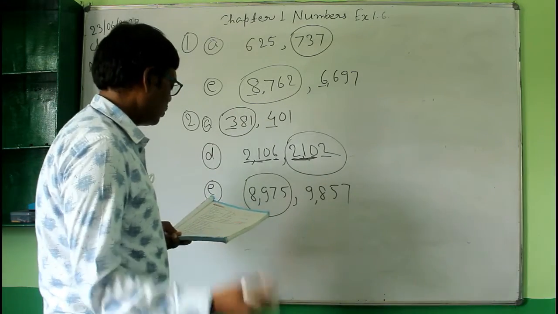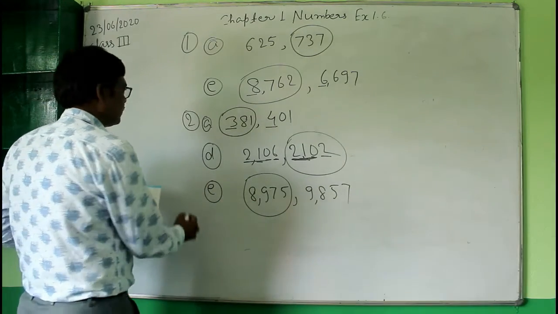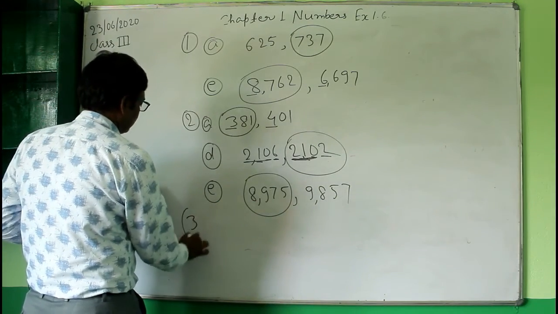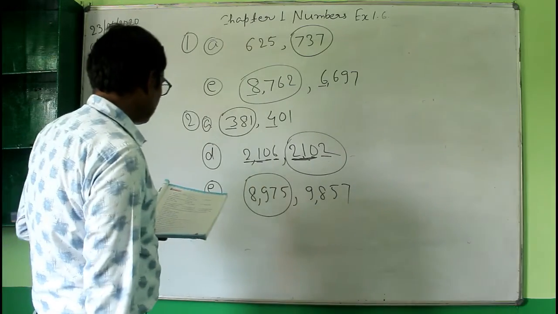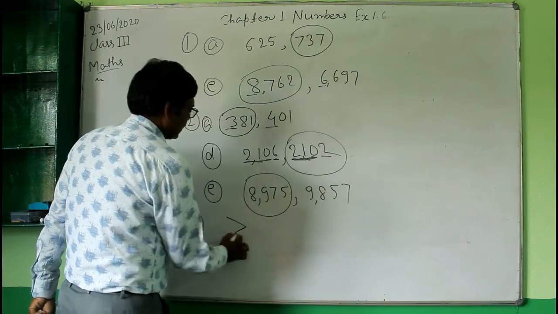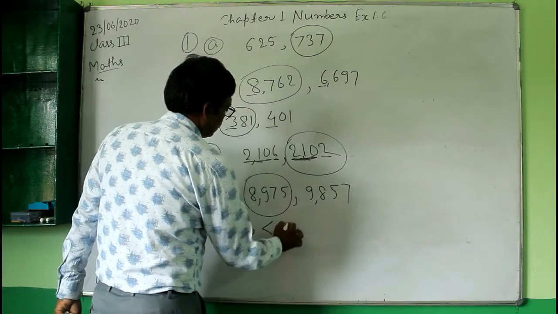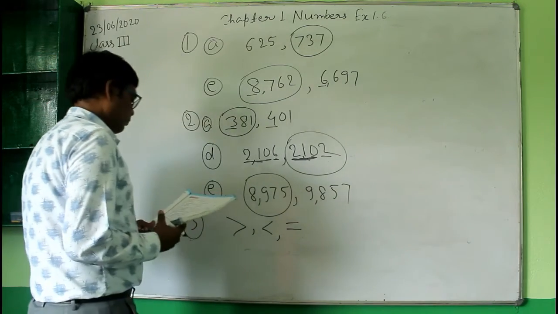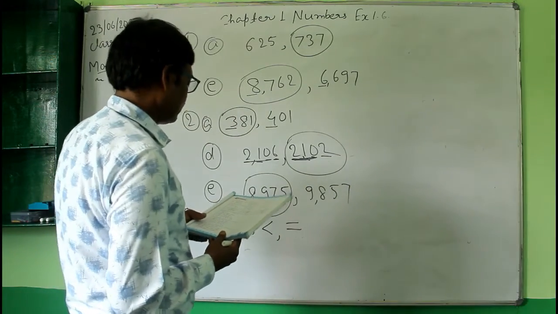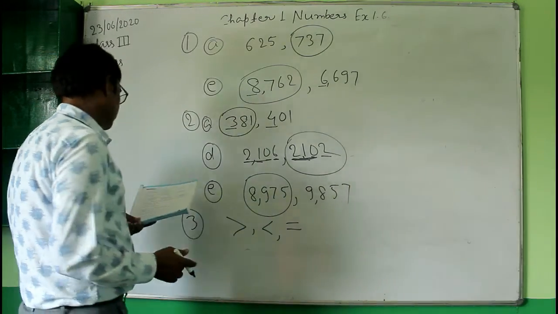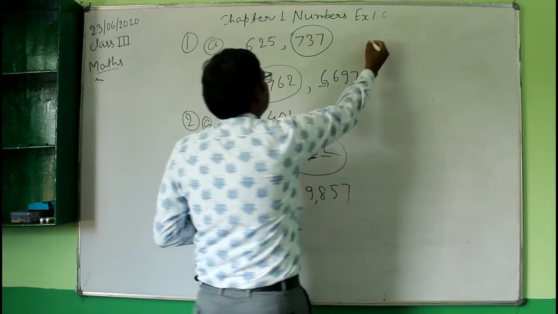So now move on to question number 3. In question number 3, you have to put the greater than sign, less than sign or equal to sign in the given boxes. That is again you have to compare the numbers. So the first question is question number 3 here.